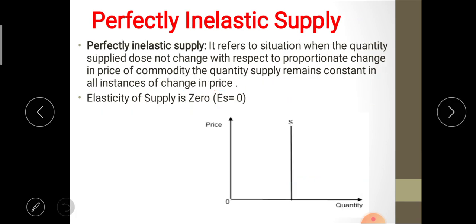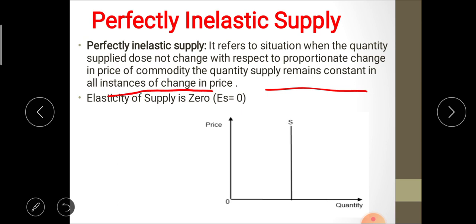The second type is perfectly inelastic supply. This refers to the situation when the quantity supplied does not change with respect to proportionate change in price of that particular commodity. The supply remains constant in all instances of change in price.